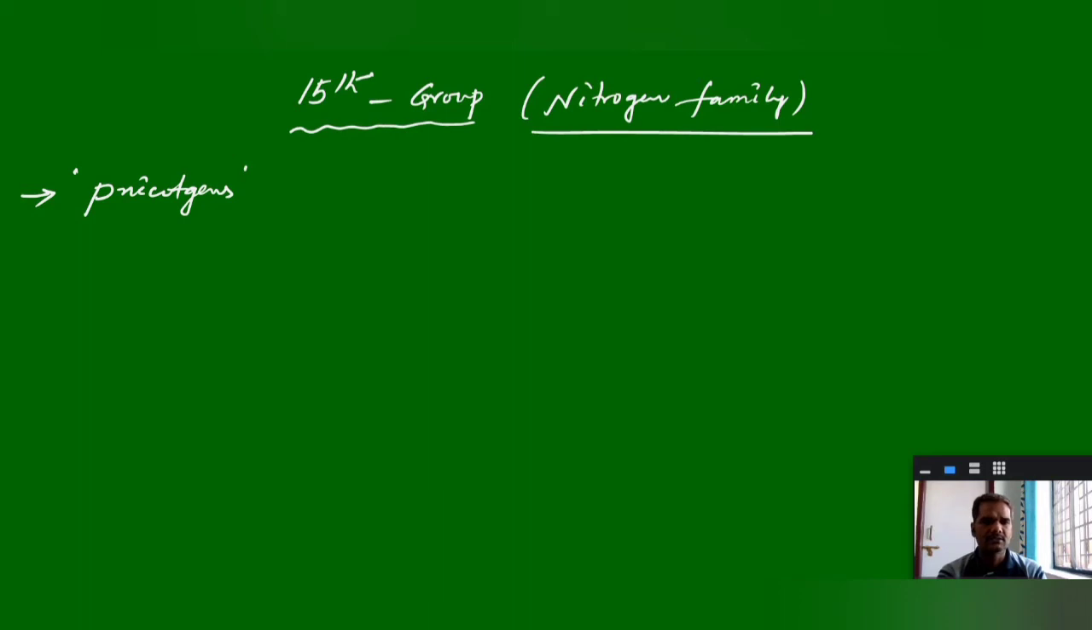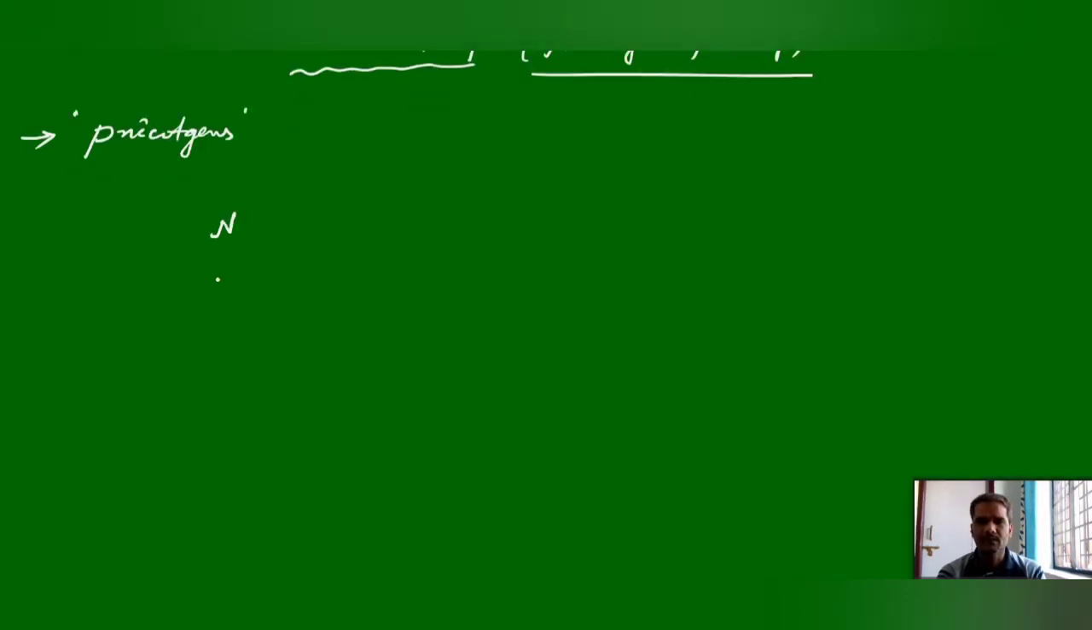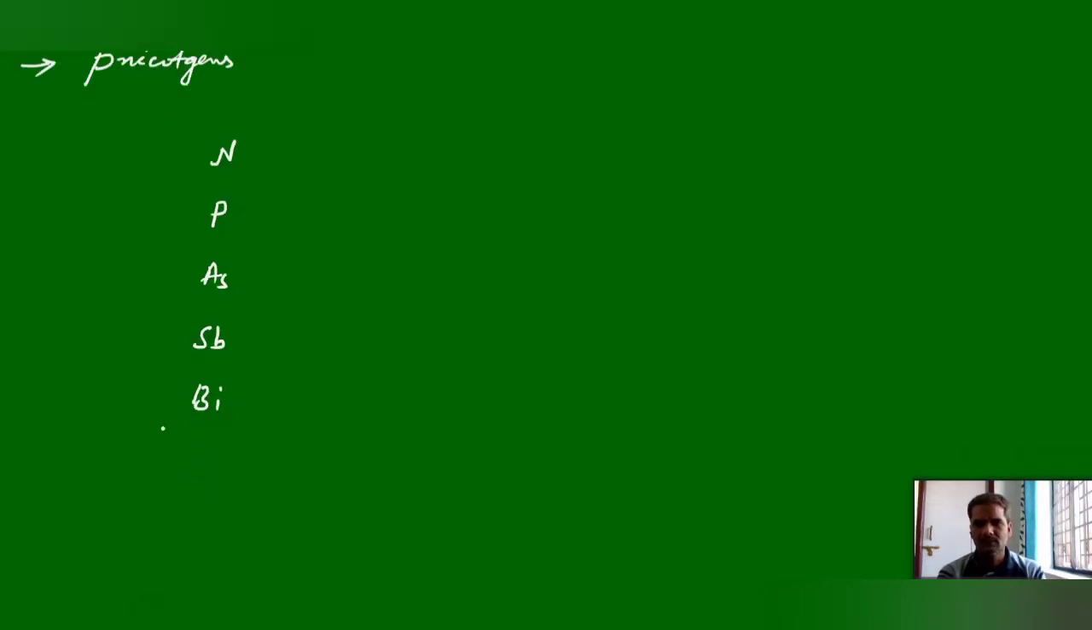So, what are the elements? The 15th group: nitrogen, phosphorus, arsenic, antimony, bismuth. These are the regular elements. One new element after 100, Moscovium. And the general electronic configuration of 15th group elements is ns2 np3, and their atomic numbers: nitrogen atomic number 7.